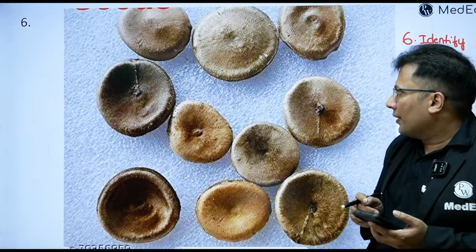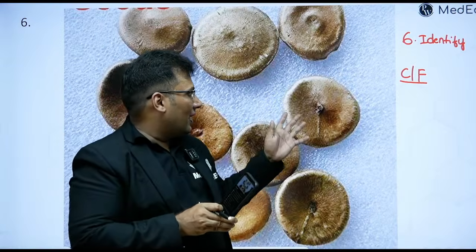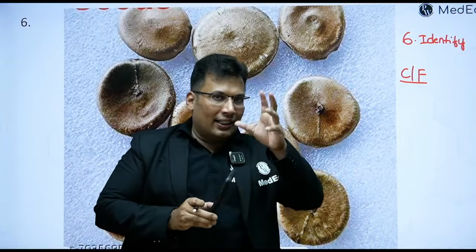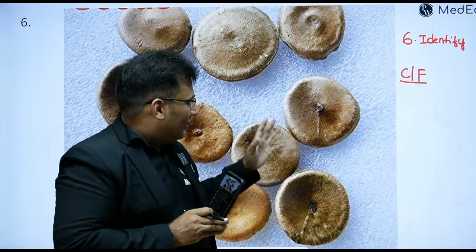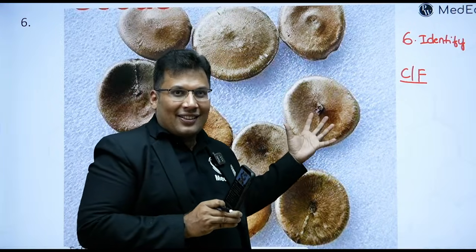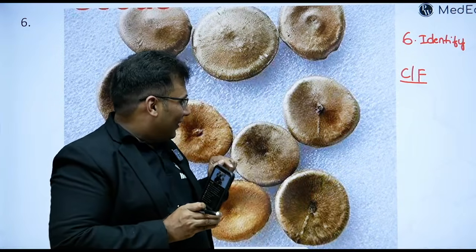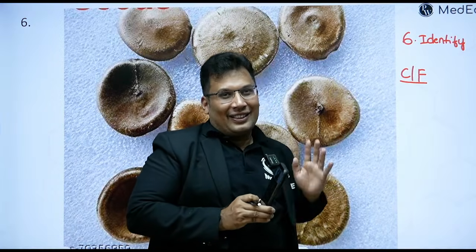Try. What you can see here are circular seeds, looking like banana chips with a central depression and hairs. Central depression, hairs, looks like a small banana chip. Looks like a dog button. Identify and give 3 clinical features.